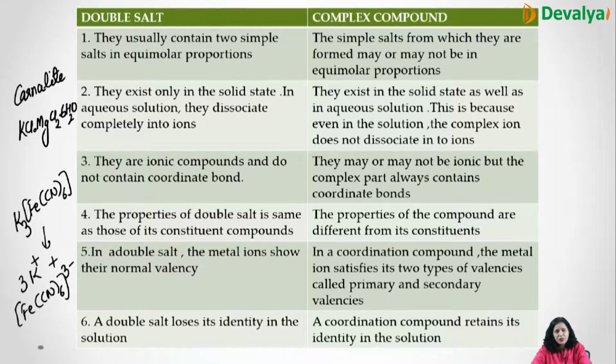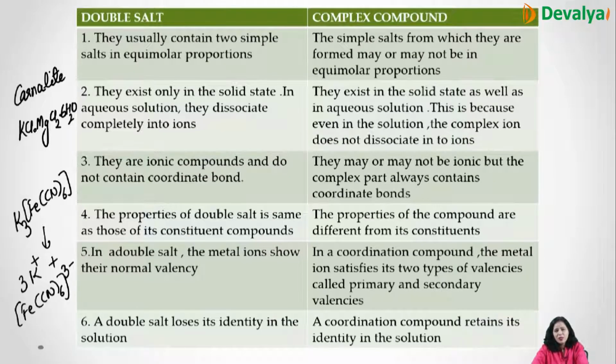So the difference between the double salt and coordination compound: the double salt consists of 2 simple salts in equimolar proportion, like the example I told you, while in the complex compound the simple salts which are formed may or may not be in equimolar proportion. Double salts exist only in the solid state, and in aqueous solution they dissociate completely into ions. Complex compounds exist in the solid state as well as in the aqueous solution. This is because even in the solution, the complex ion does not dissociate into ions. Third, double salts are ionic compounds and do not contain a coordinate bond. Complex compounds may or may not be ionic, but the complex part always contains a coordinate bond, because there is no coordinate bond in carnallite, while in the case of a coordination compound there is a coordinate bond.